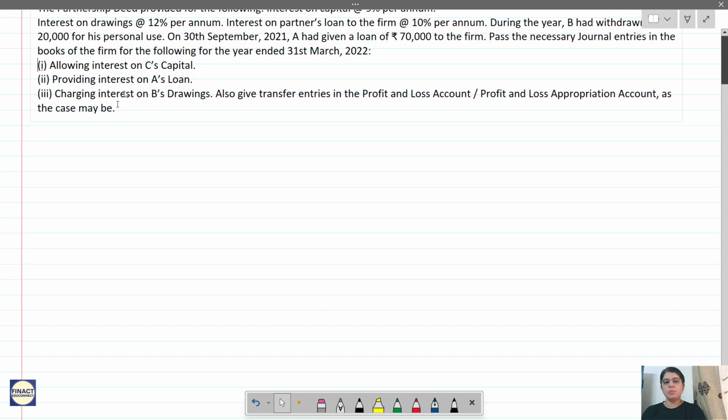Okay, the question will be very specific, in which they will ask you to pass the journal entries only for specific transactions. In that case, you just have to follow the question. Whatever they are asking you, that much journal entries you have to pass. You need not pass any other journal entries. Okay, now, allowing interest on C's capital. That is the first entry.